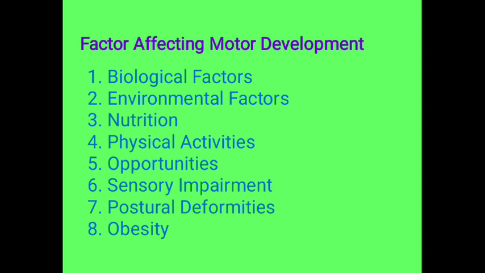Then we are having sensory impairment. There are various sensory impairments, like visual impairment and hearing impairment. Such people, due to this impairment, are not able to participate and can't perform better. They are not able to follow the instructions about any type of motor activities, which becomes more and more difficult. So visual impairment slows down the motor development of an individual. So sensory impairment is a must to consider.